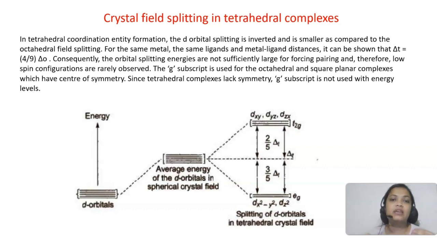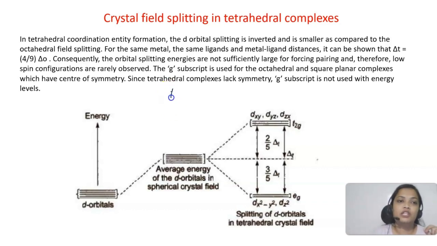Here the ligand will approach between the axes. So now what will happen? The repulsion for dxy, dyz, dzx will be more. It will go up in energy and the other two will come lower in energy. Okay, and try to keep in mind that the splitting will also be less. Okay, it is less than the octahedral field splitting.